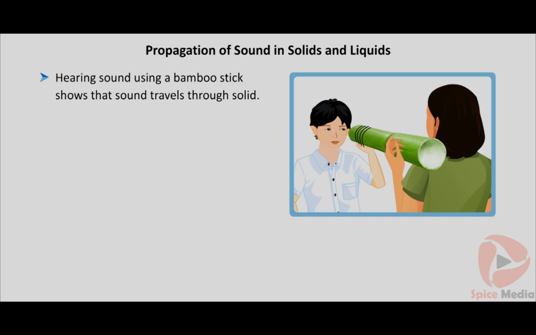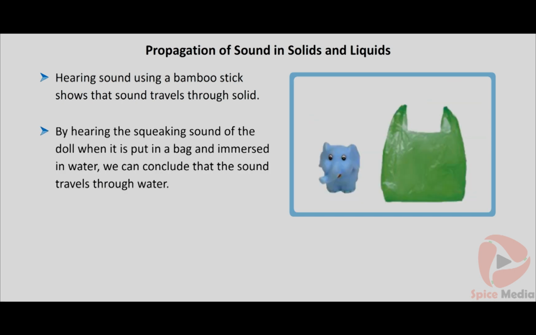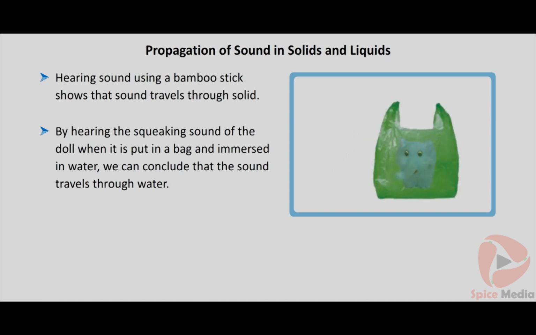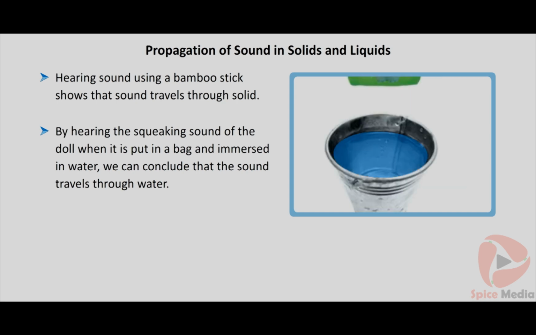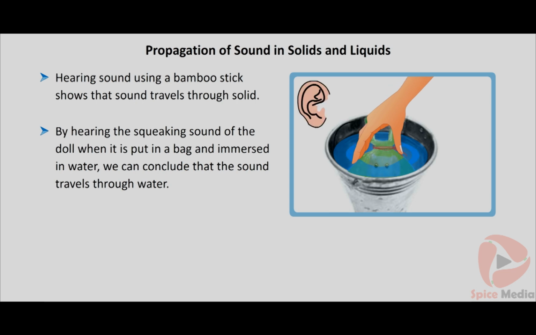Next, we will see the propagation of sound in liquid. Take a squeaking toy. Put it in a polythene cover. Tie the mouth of the cover tightly. Now keep this inside a bucket full of water. Now press the toy and keep your ear near the rim of the bucket. The sound first travels through the liquid and then passes through the solid. From this, we understand that sound also travels in liquids.